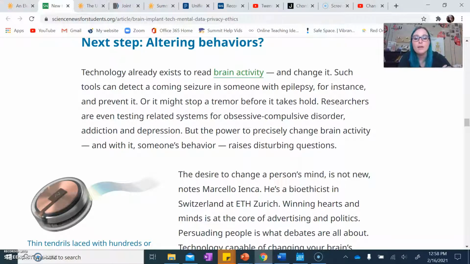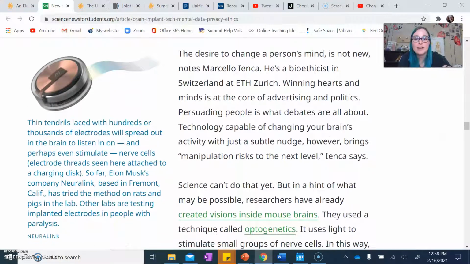Okay. The desire to change a person's mind is not new, notes Marcelo Inca. He's a bioethicist in Switzerland at ETH Zurich. Winning hearts and minds is at the core of advertising and politics. Persuading people is what debates are all about. Technology capable of changing your brain's activity with just a subtle nudge, however, brings manipulation risks to the next level, Inca says. So another pause.